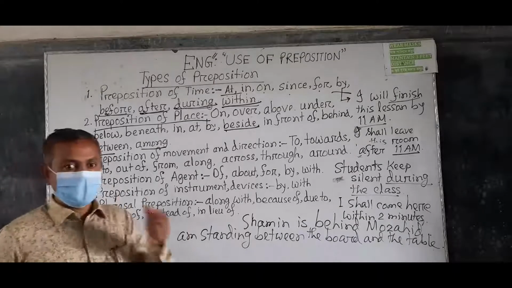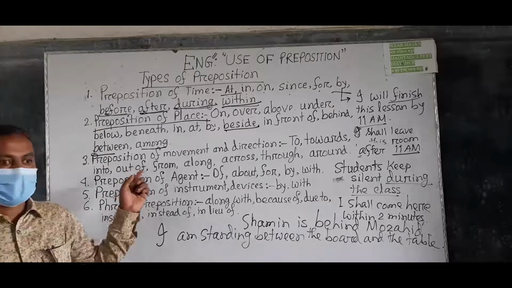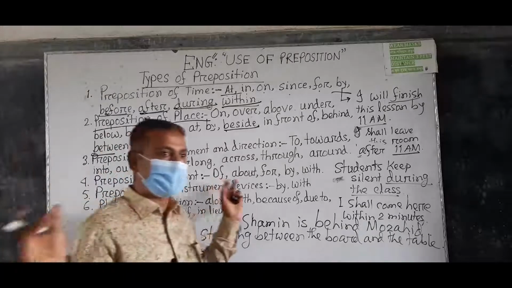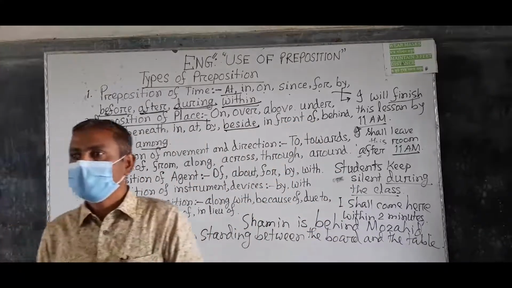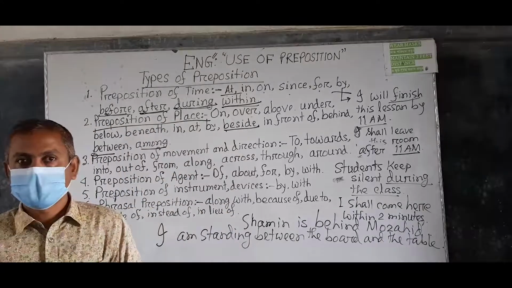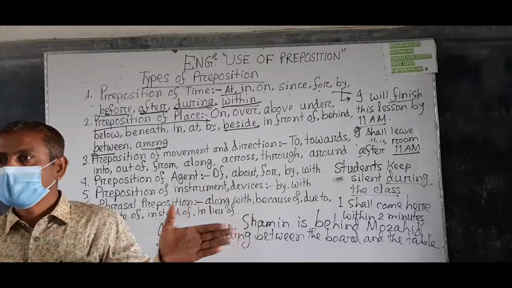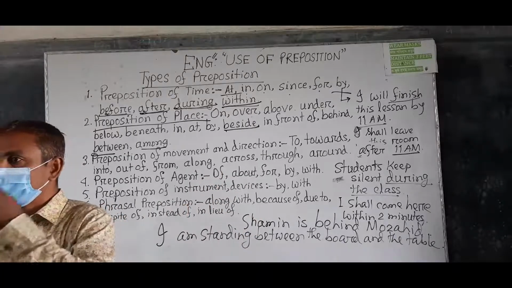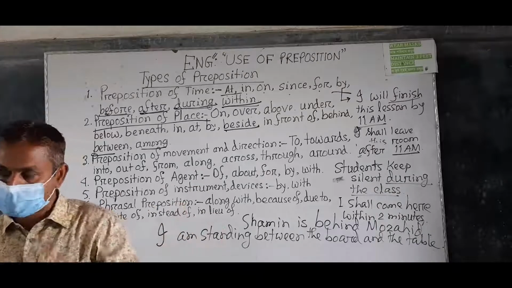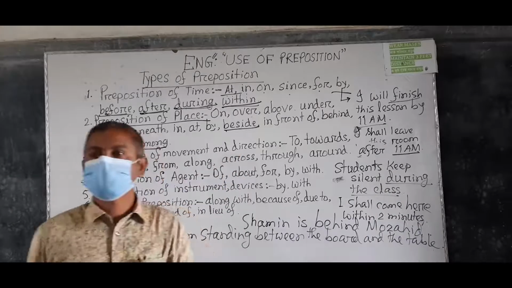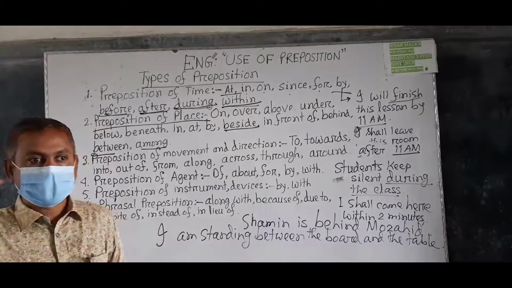So the table is on one side and the board is on the other side, and I am between these two things. So you can use between to express someone or something to be in the middle of two other things. Understand? Among is used to indicate someone or something to be in the middle of three or more other things.